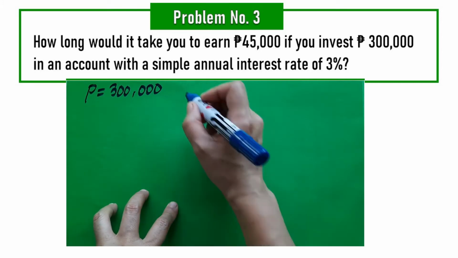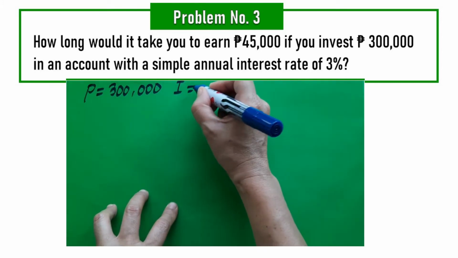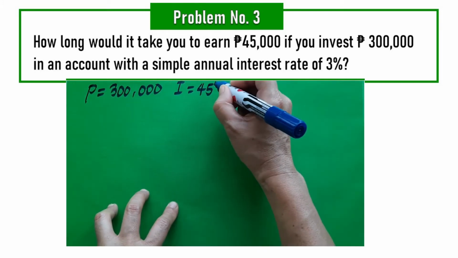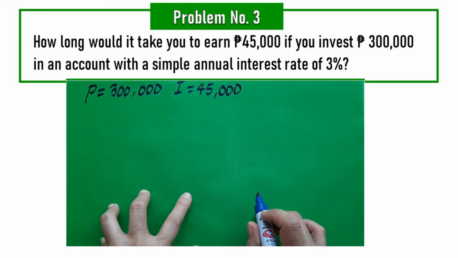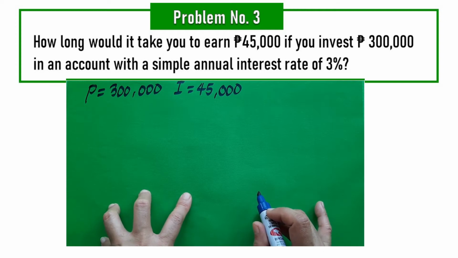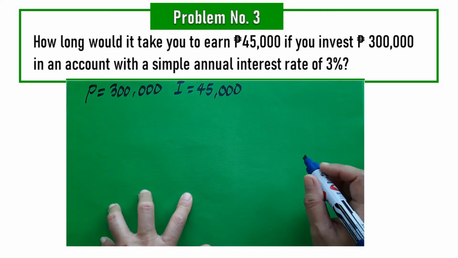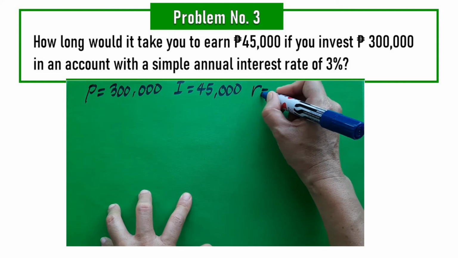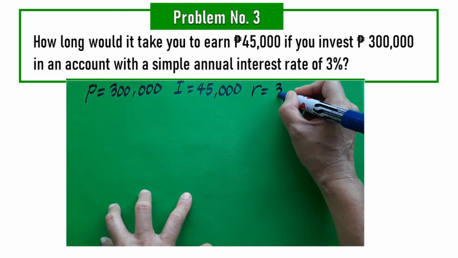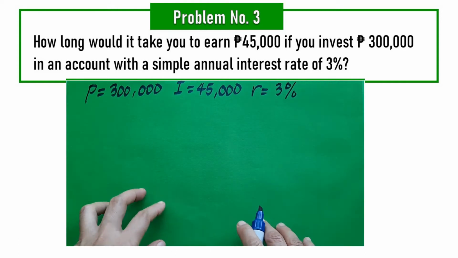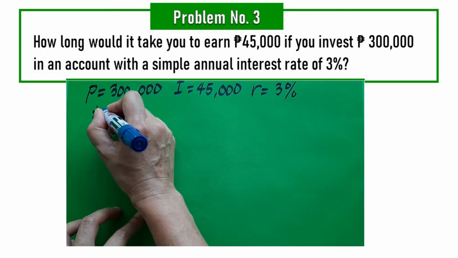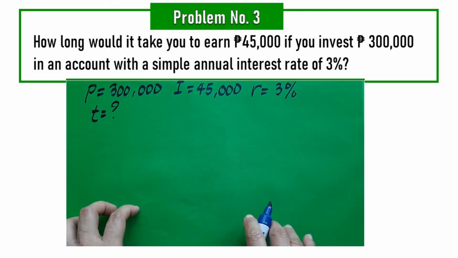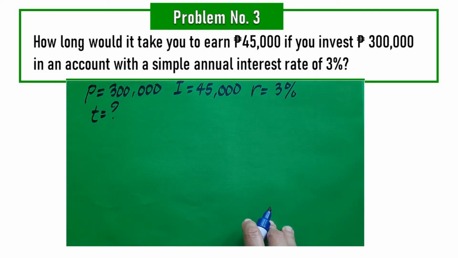Okay? And then I, interest, is 45,000 pesos, of course. These are all in pesos. And then, we have the interest rate, which is 3%. Okay, so what are we looking for here? We're looking for the T. How long? Ilang taon ba ang hihintayin mo para maka-earn ka ng 45,000 pesos?